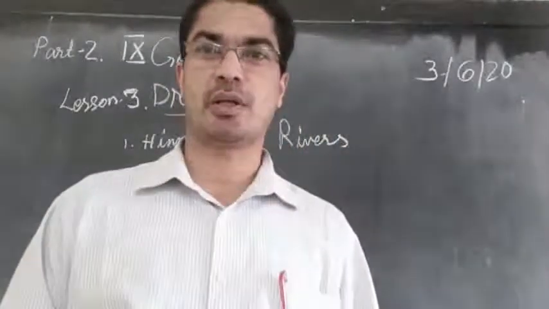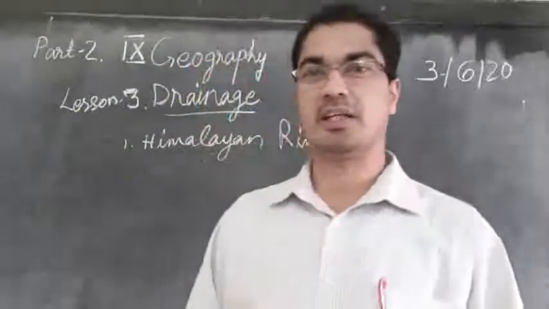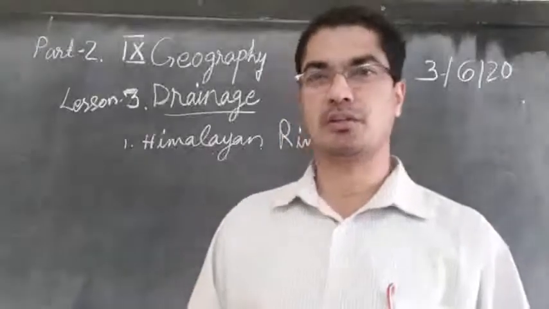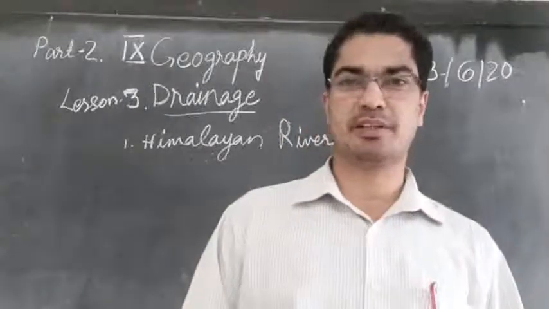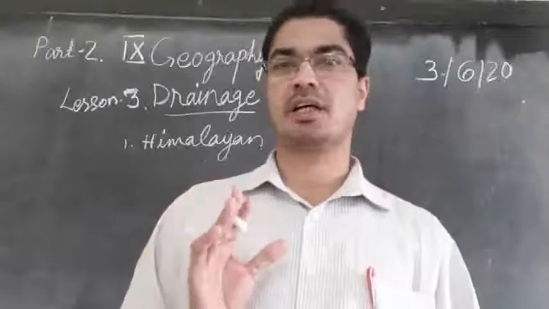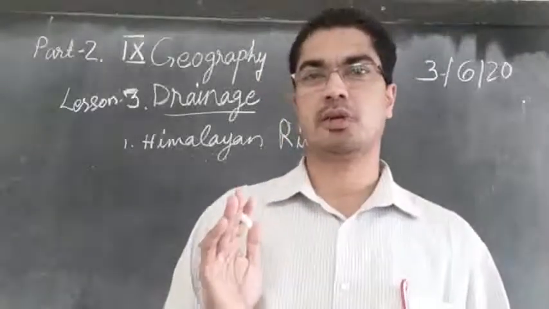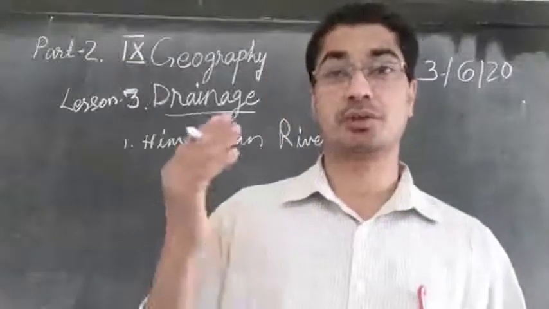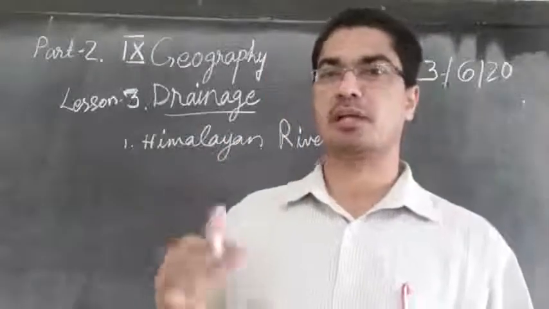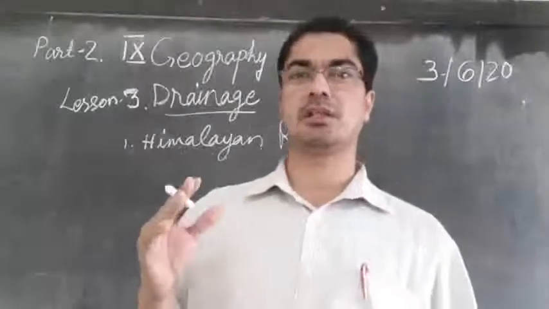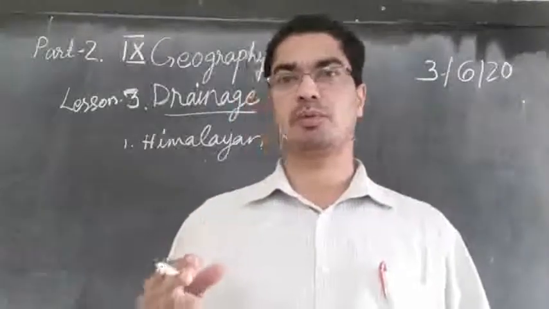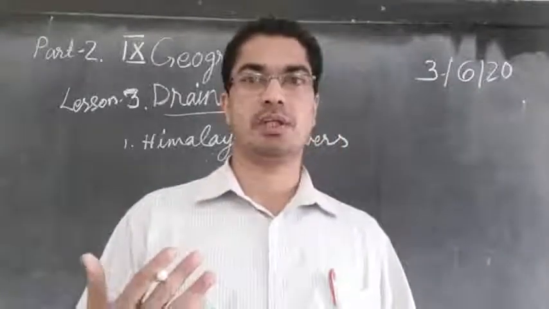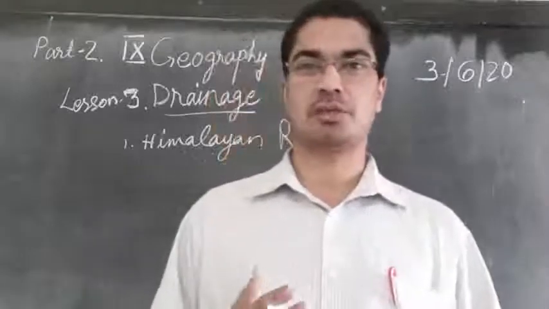You are aware the topic that we are dealing with is the rivers in India, the major rivers, or we call it the drainage system in India. And we said we can divide all the rivers in India into two categories. One is Himalayan rivers that are originating from Himalayan mountain. Another one is the peninsular rivers that is originating in the peninsular plateau and flowing into Arabian Sea and so on. So that's what we discussed in the last class and we stopped there.